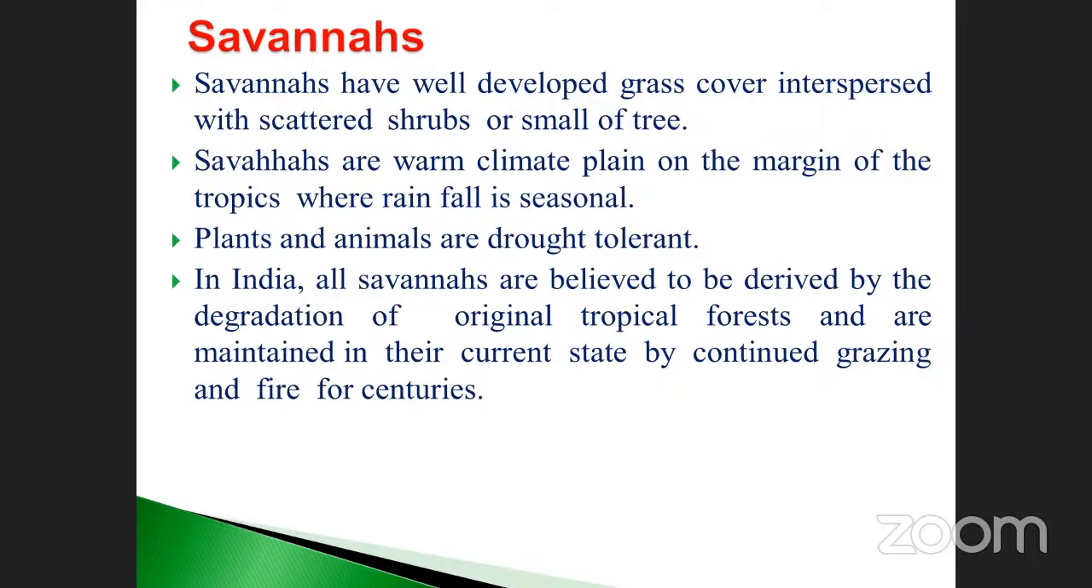Savannas are also related to ecological succession. Once upon a time, it was forest. After a few years, what happened? It may be modified or changed in climate as well as other things according to natural disaster. So that is very, very important. In India, savannas are believed to be derived by the degradation of the original tropical forests and are maintained in their current state by continued grazing and fire for centuries.